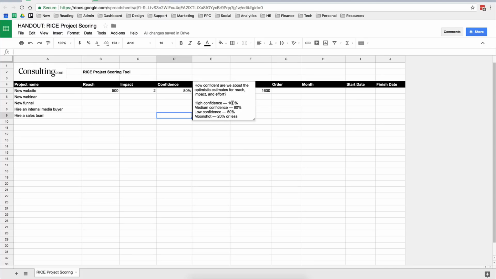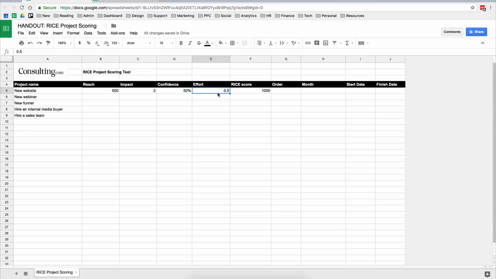But if you're absolutely certain, which is very rare, you want to be careful. A lot of people think that they're absolutely certain about things, but it's a dangerous position to be in. You're never really 100% certain about anything until it's really happened. So you almost never give anything 100% certainty, but you guess pretty much your confidence level here. So let's say on this one, I'm 50% confident.